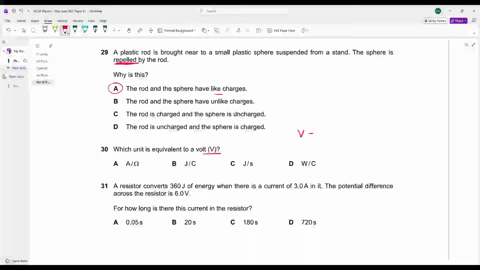क्या आपको ये याद है? Voltage is equals to work done over charge. Work done के क्या units हैं? Joules. Charge के क्या units हैं? Coulomb. तो volts is also equal to joule per coulomb.